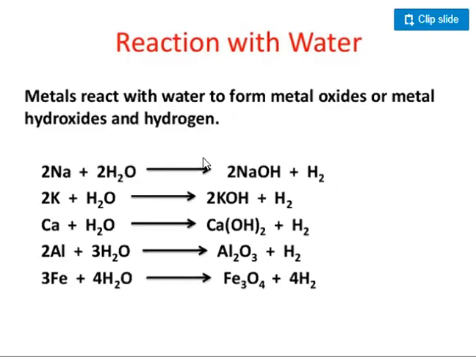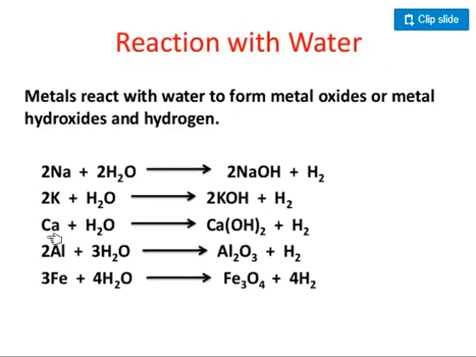So this is one equation which is showing the reaction of sodium with water. When the sodium reacts with water, it forms sodium hydroxide, and hydrogen gas is released.